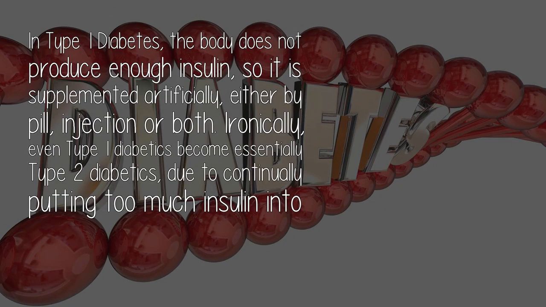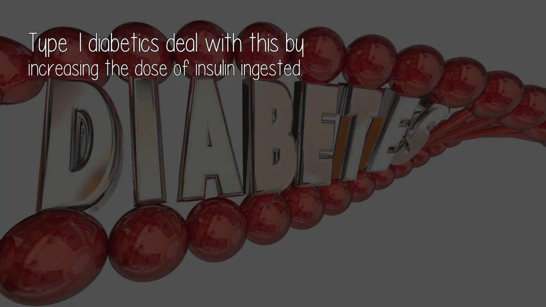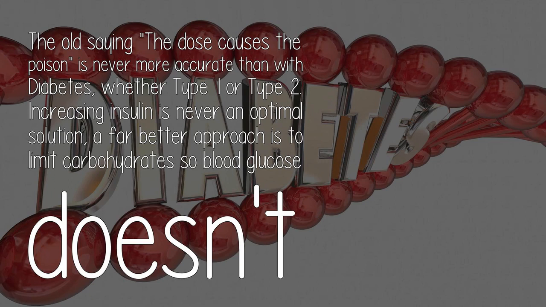In type 1 diabetes, the body does not produce enough insulin, so it is supplemented artificially, either by pill, injection or both. Ironically, even type 1 diabetics become essentially type 2 diabetics, due to continually putting too much insulin into the body, causing insulin resistance and a raise in blood sugar. Type 1 diabetics deal with this by increasing the dose of insulin ingested. The old saying "the dose causes the poison" is never more accurate than with diabetes, whether type 1 or type 2. Increasing insulin is never an optimal solution.